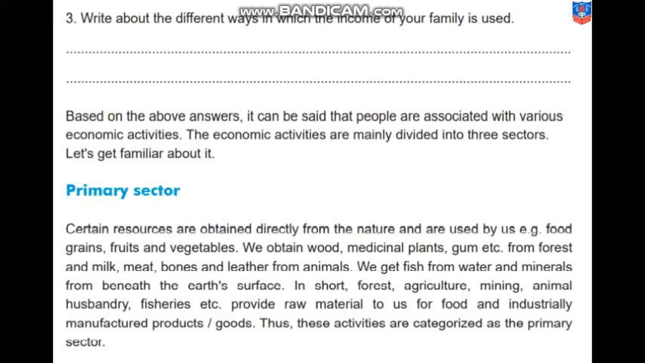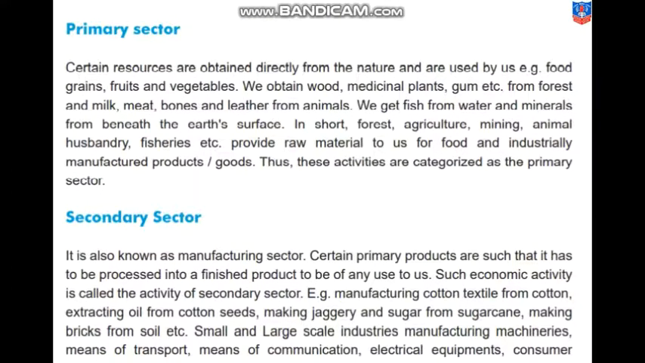Primary sector. Certain resources are obtained directly from nature and are used by us. Examples: food grains, fruits and vegetables. We obtain wood, medicinal plants, gum, etc. from the forest, and milk, meat, bones and leather from animals. We get fish from water and minerals from beneath the earth's surface. So all these things we directly obtain from nature.